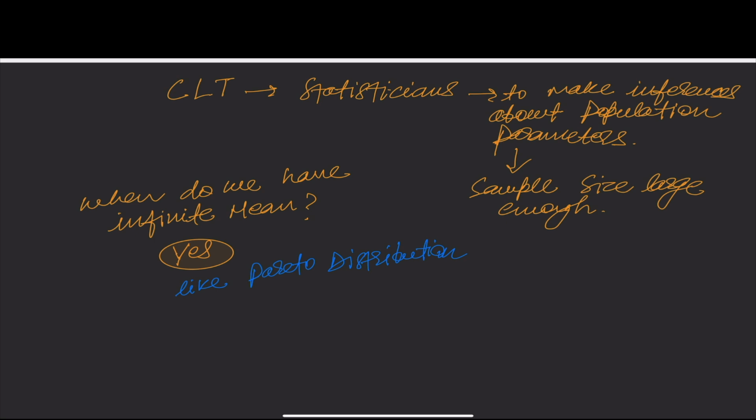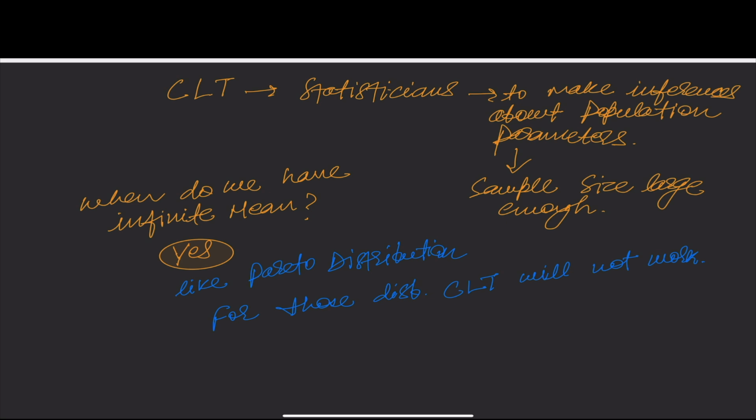For those distributions, CLT, that is central limit theorem, will not work. This is very important.